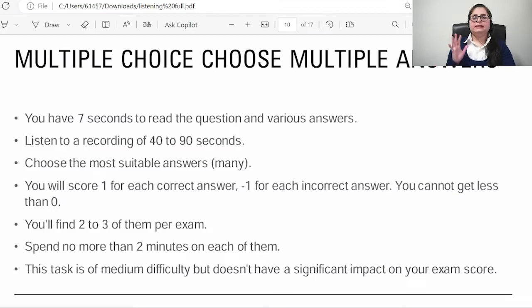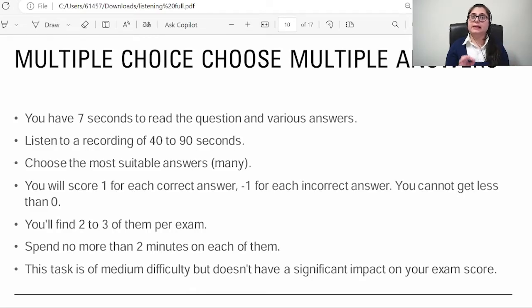The next thing we are going to discuss is multiple choice, choose multiple answers. As the name suggests, it's an MCQ question and you have to choose many answers. A question will be highlighted on the screen along with some options as answers. A recording of 40 to 90 seconds will be played. You have to find the suitable answer to that question from the given recording. Make sure that you select only one, even if it says multiple.